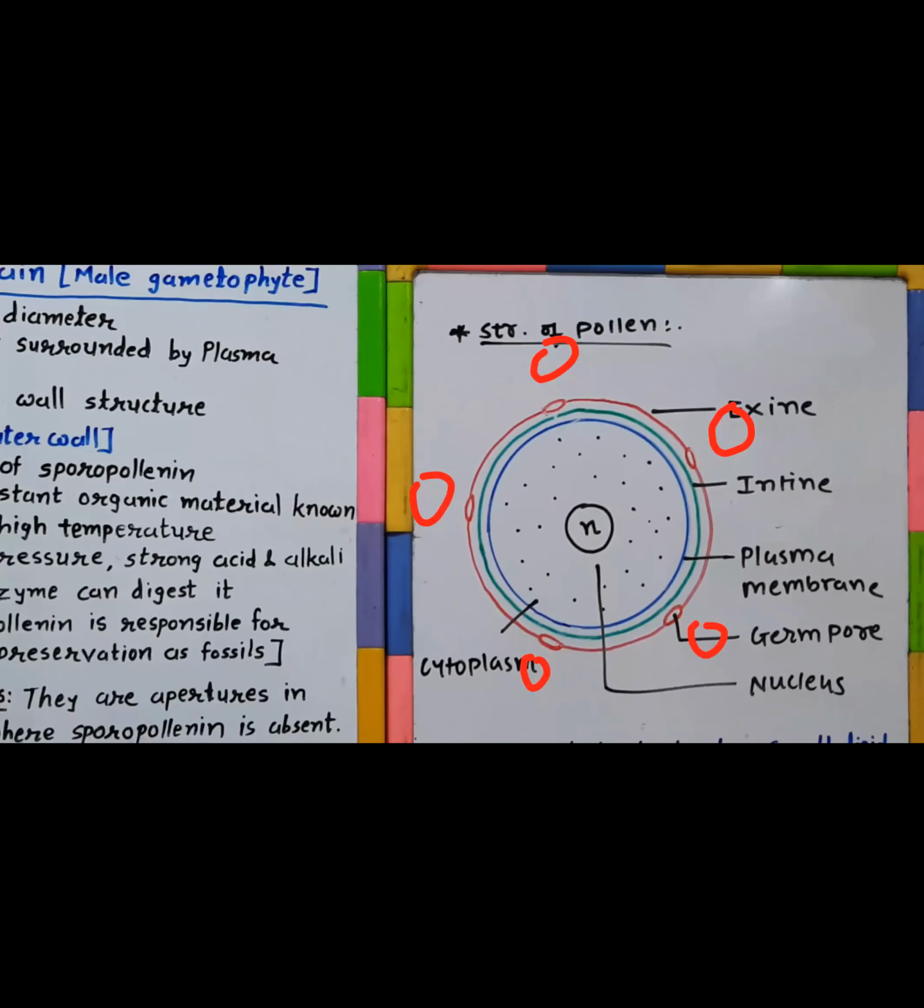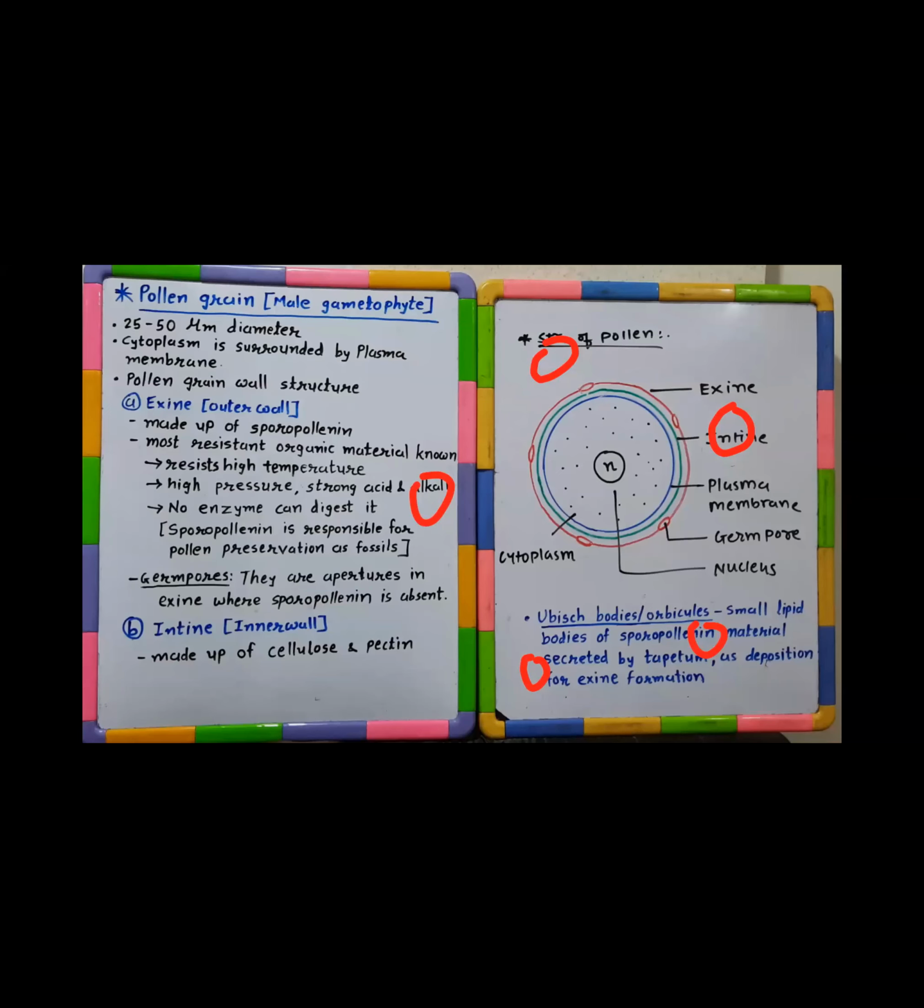These are to be identified as which one? Germ pores. So what is a germ pore? The apertures on the surface of exine where sporopollenin deposition did not occur. These apertures are called germ pores.